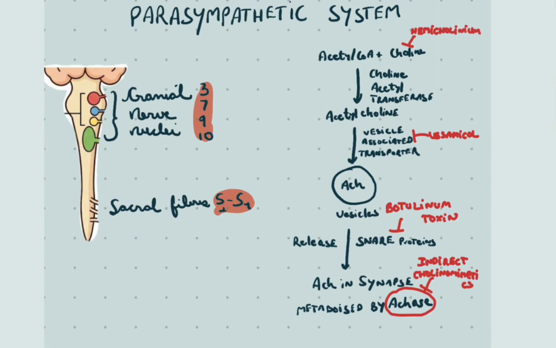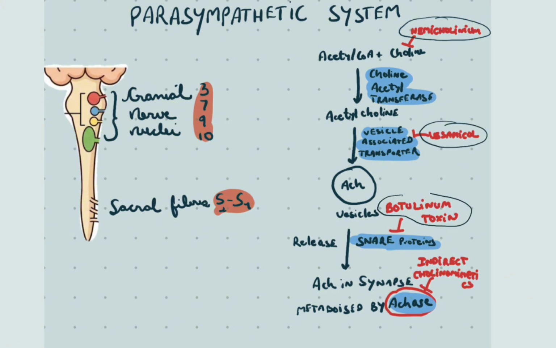Acetylcholine is synthesized in nerve terminals by choline acetyltransferase from acetyl-CoA and choline, transported into vesicles by the vesicular acetylcholine transporter, released into the synapse by SNARE proteins, and broken down by acetylcholinesterase. Key drugs targeting these mechanisms include hemicholinium to inhibit choline transport, vesamicol to inhibit vesicle transport, botulinum toxin to inhibit SNARE-mediated release, and acetylcholinesterase inhibitors to block the breakdown of acetylcholine.